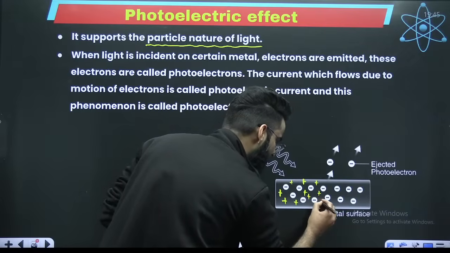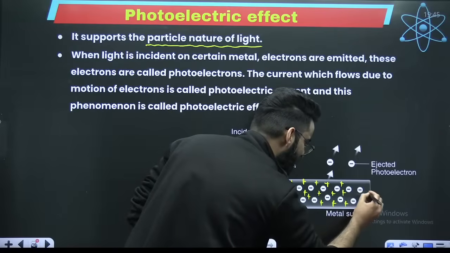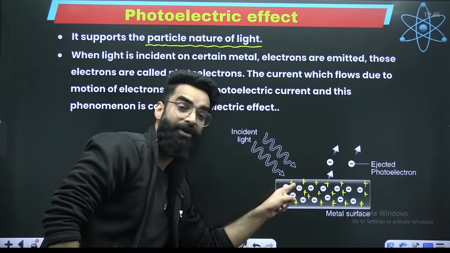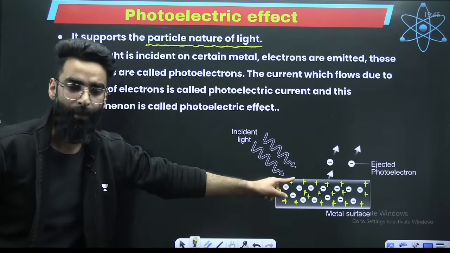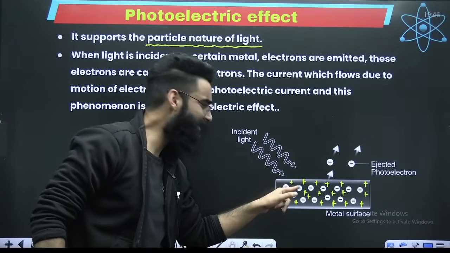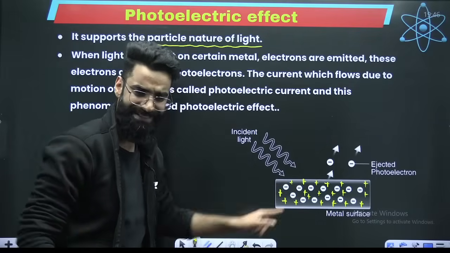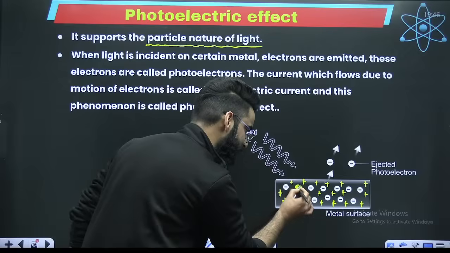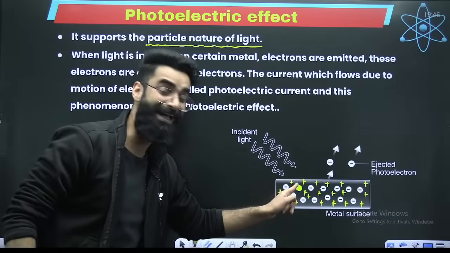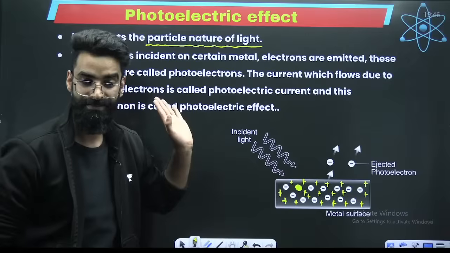If I ask you whether this electron is free or bounded, I'll say this electron will be attracted by all these positively charged ions, right? If I select one electron here, there'll be attraction between this electron and these positively charged kernels.